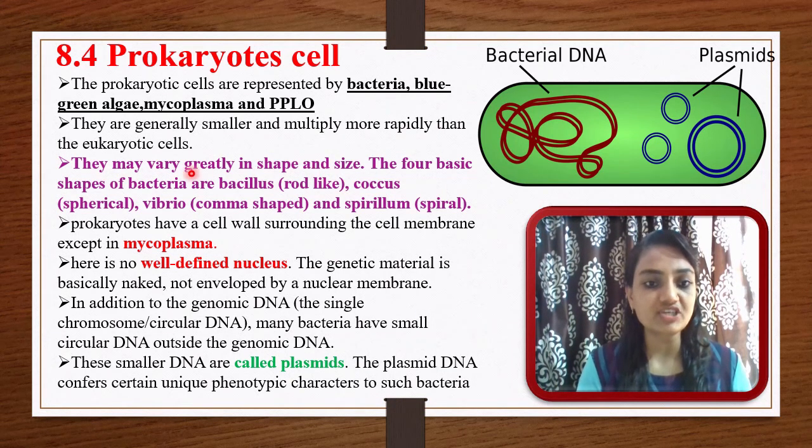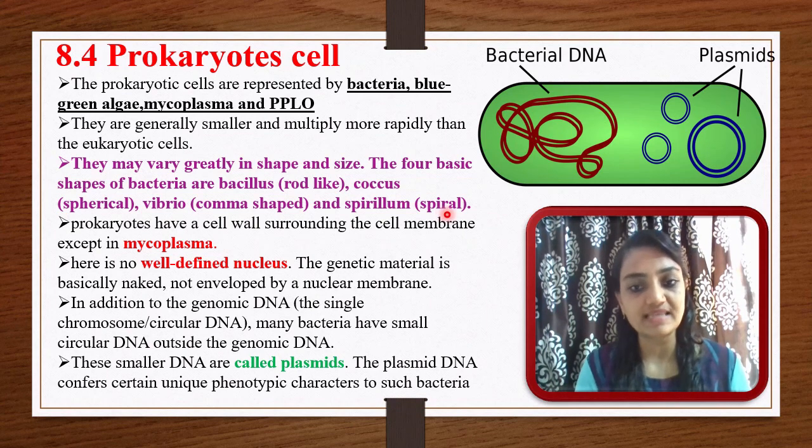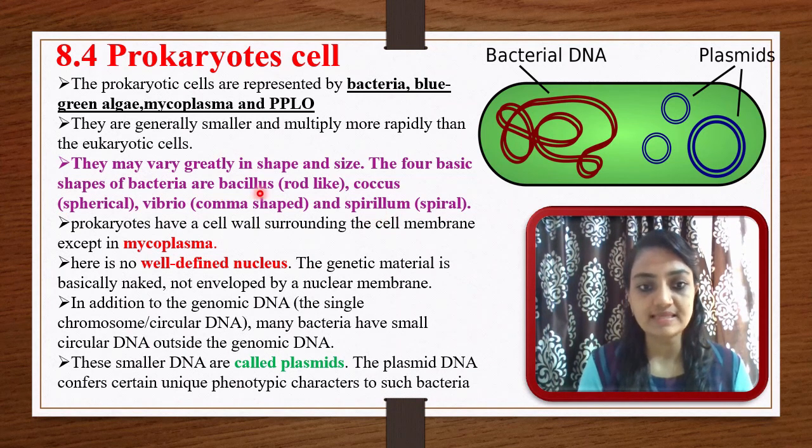The four basic shapes of bacteria are: bacillus, a rod-shaped bacterium. If the organism is rod-like, it is called bacillus. If the shape is spherical, it is considered a coccus. If a comma-shaped organism is there, it is called vibrio. If the shape is spiral, it is called spirillum. In this way, we can divide bacteria into four groups on the basis of their shape.